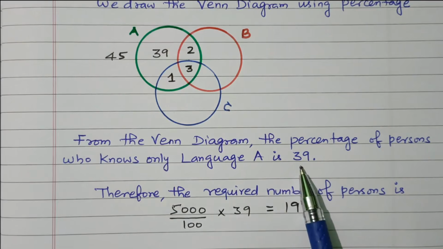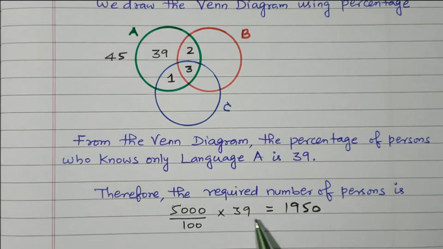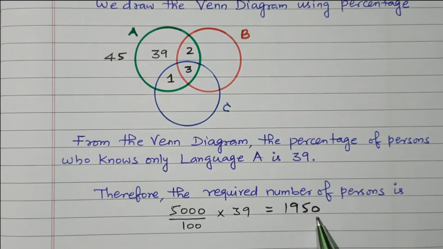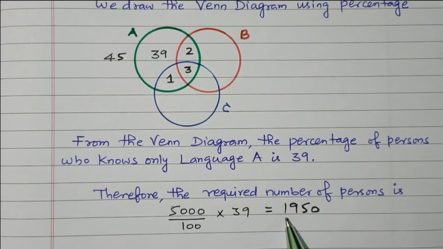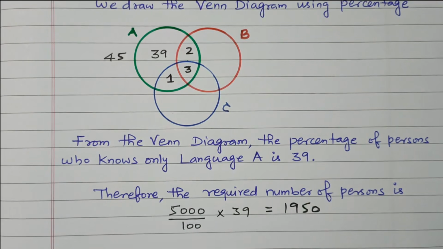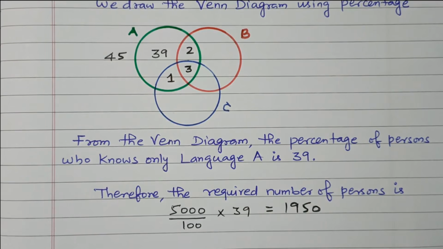We calculated 39. So this is the percentage; we need to find the number. Therefore, the required number of persons is 5000 divided by 100 into 39. That is 1950. The same answer we got in the previous method also. So the number of persons who know only language A is 1950. So in this video, we solved the problem based on sets and relations. We solved the problem based on two methods, the cardinality method as well as the Venn diagram.